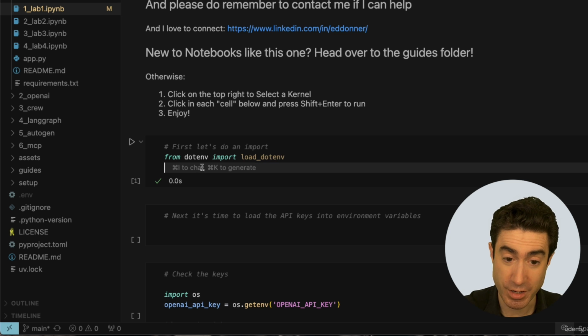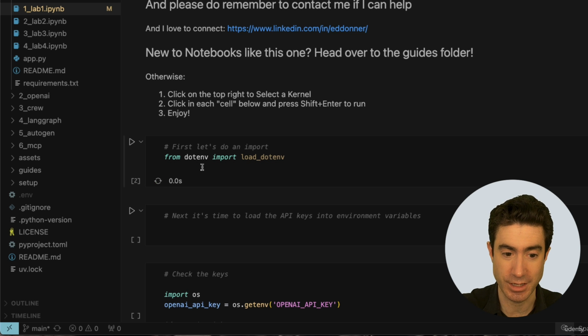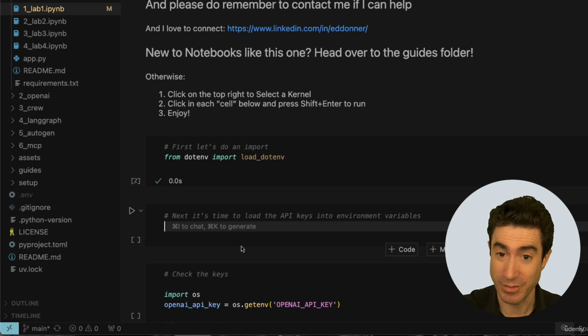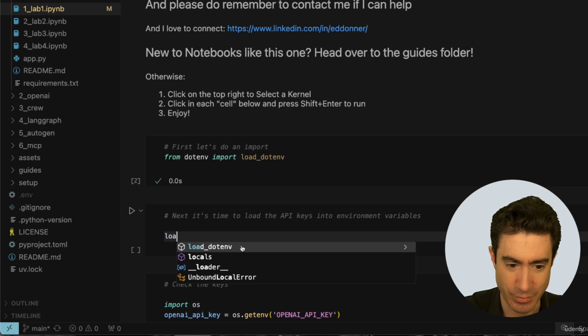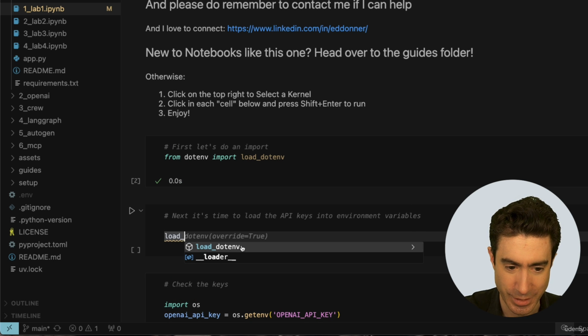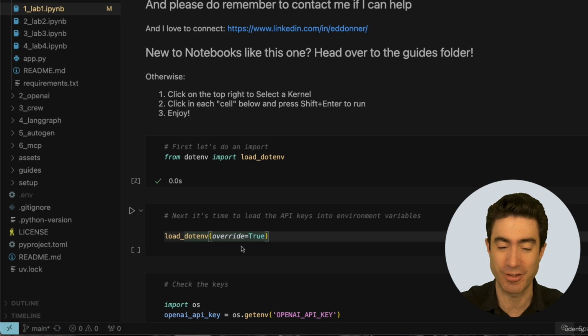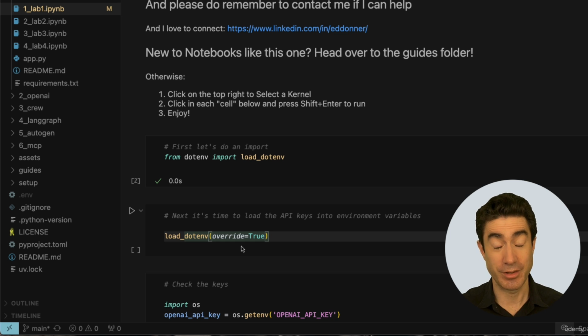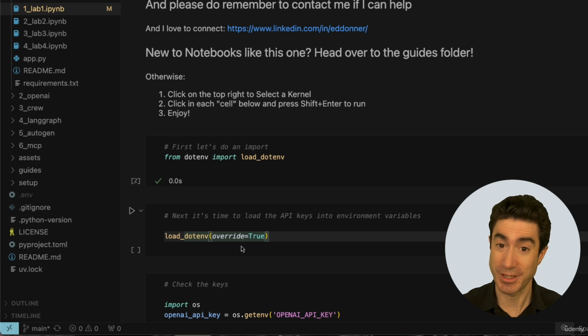But I'm now going to run this code cell by simply pressing Shift, followed by return or enter, and that executes the cell and it's done. So the next thing we're going to do is use that function. And this is how we do it. We say load_dotenv, and I'm getting prompted already. There it is, load_dotenv(override=True). So what does this do? load_dotenv is just a utility function which does something very specific.